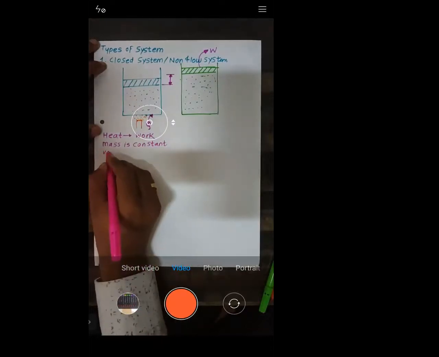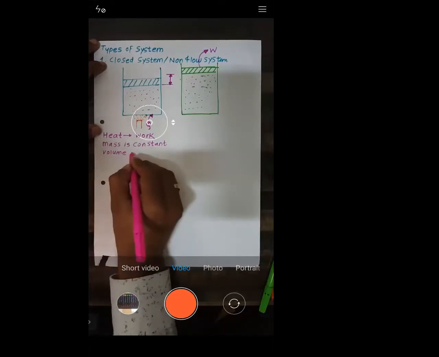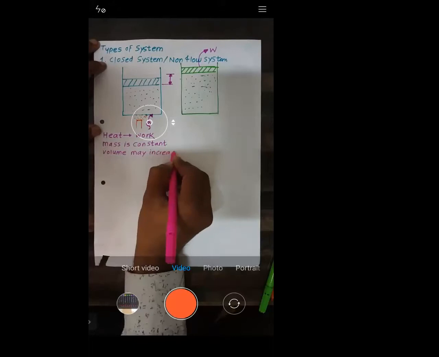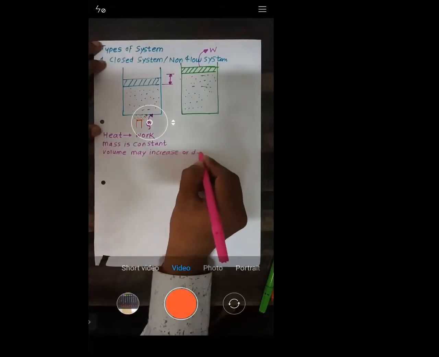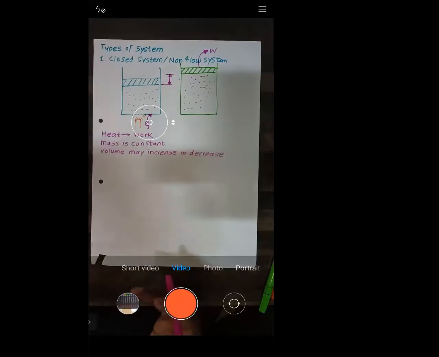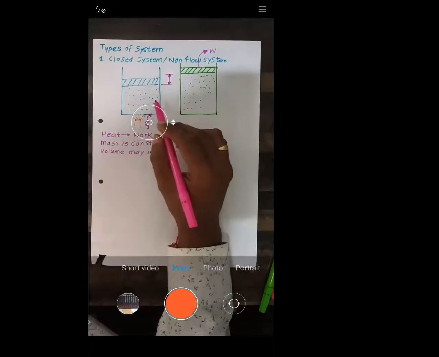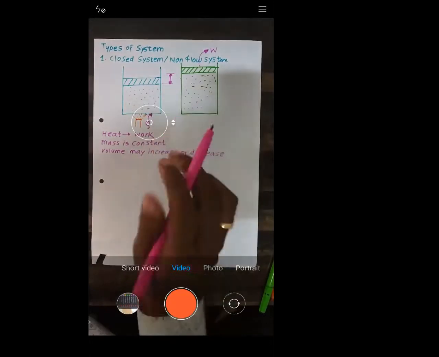But the volume may increase or decrease. Yes or no? Please see, when you supply the heat, the volume increases. When you remove the heat, the volume decreases, right? So here you supply the heat, so what happens? The volume gets increased. But what about the mass?